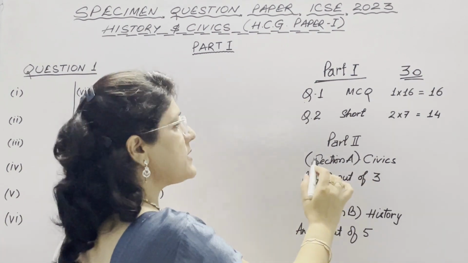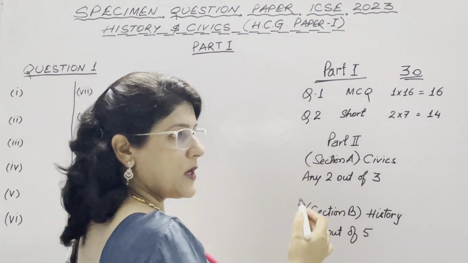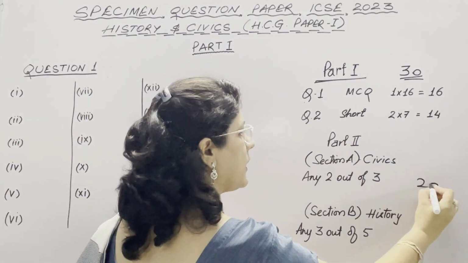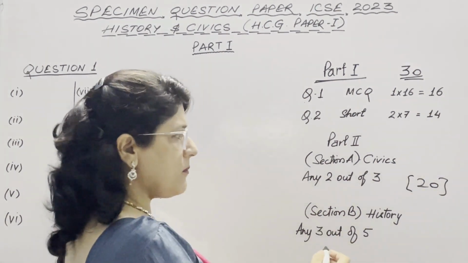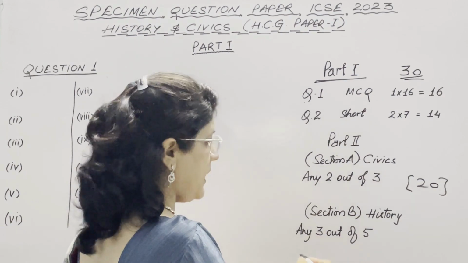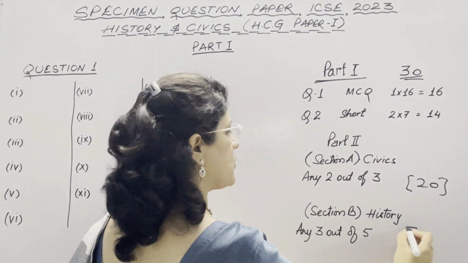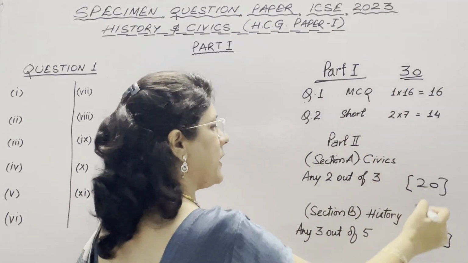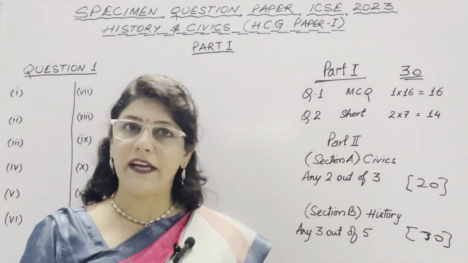In Part 2, Section A, which belongs to Civics, a student has to attempt 2 questions out of 3. It means it is of 20 marks. In Section B, which is History, the student has to attempt 3 questions out of 5. It means a total of 30 marks. So 30, 20 and 30 make a total 80 marks paper.